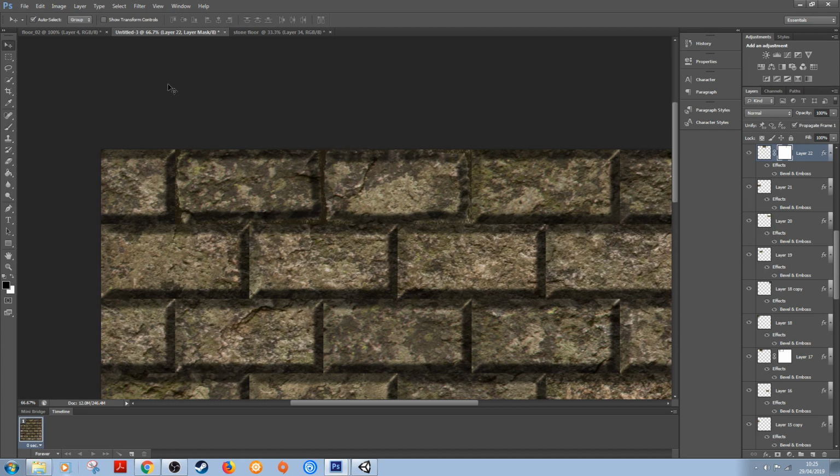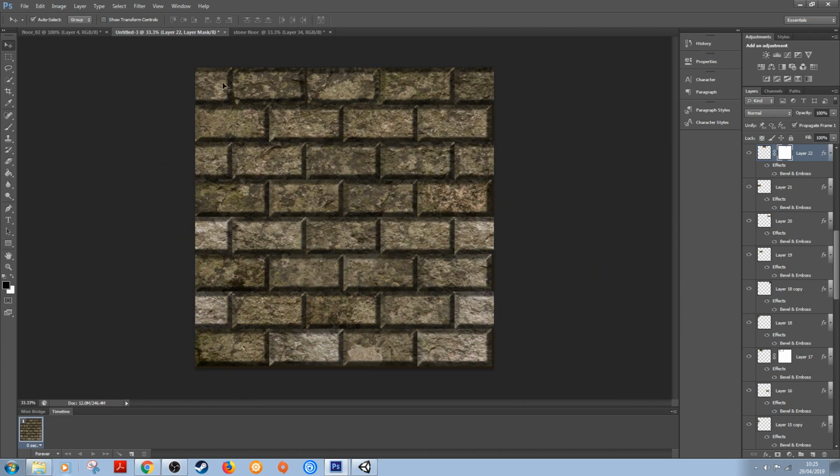But then if we zoom out now, bricks aren't going to be all perfect. I mean, if you are going for that perfect look where they're all slotted in together perfectly, then that's absolutely fine. You stick with that. But if you wanted a little bit more of a natural formation, maybe an old worn formation, then it's certainly something to consider, where you can chip away at some of these edges a little bit.